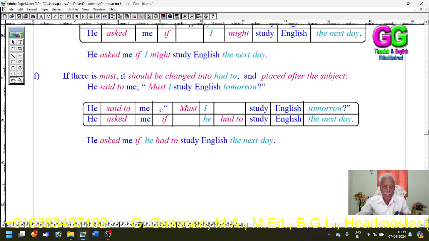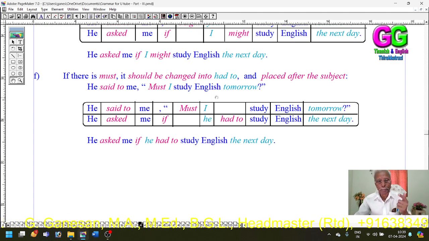Said to becomes asked, with the conjunction if. Must is changed into had to and placed after the subject. No change has been effected in the existing main verb study. The adverb tomorrow has been changed into the next day. The answer is: He asked me if he had to study English the next day.